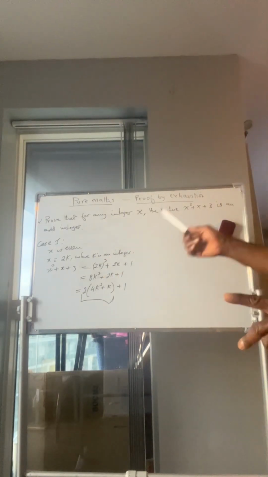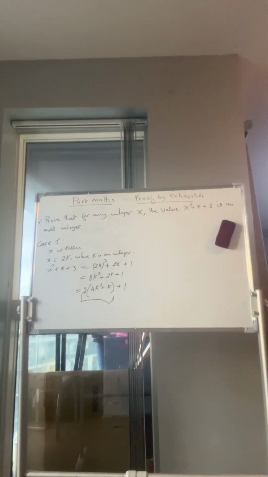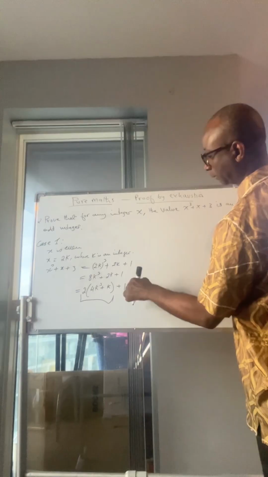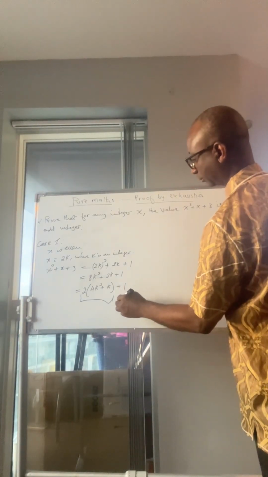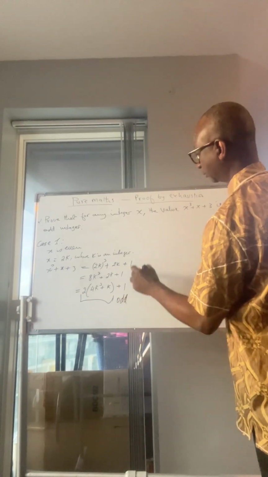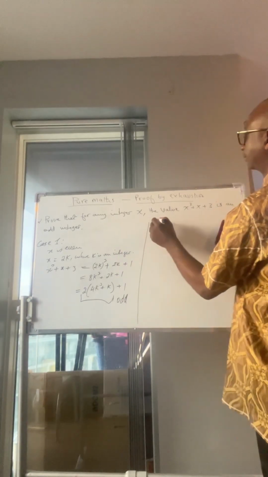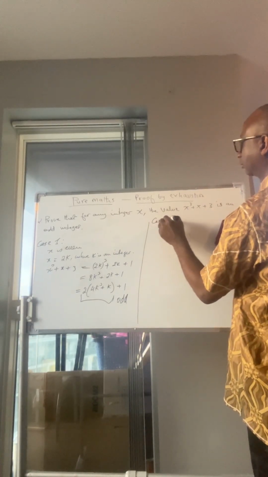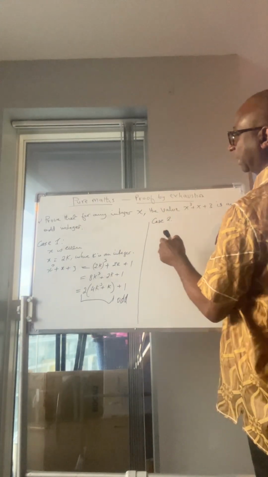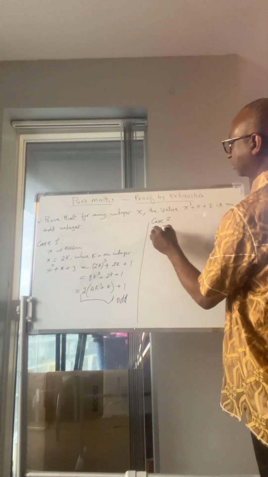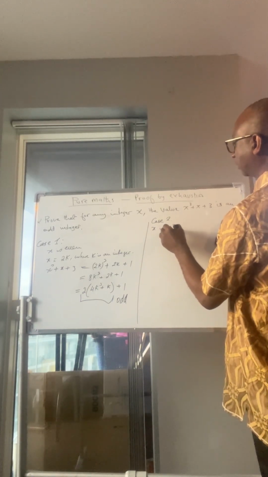Now, let's go for case number 2. That is when x is odd.